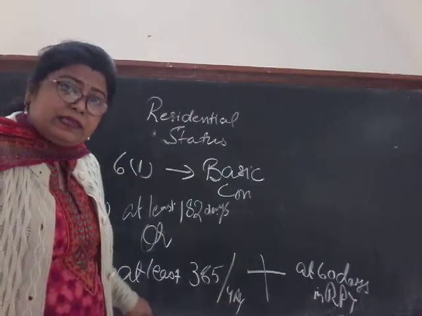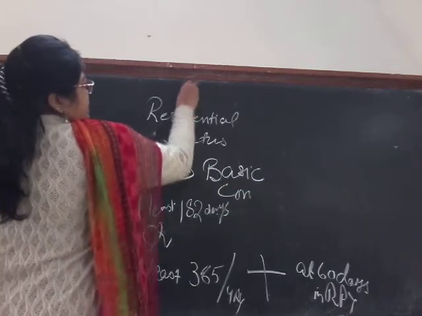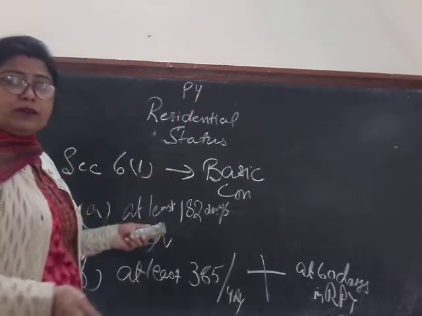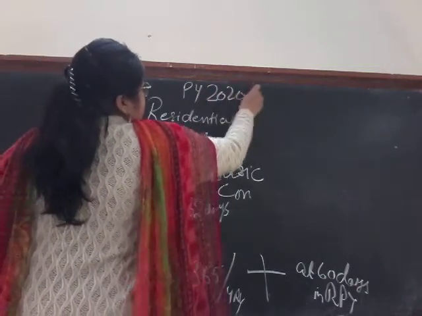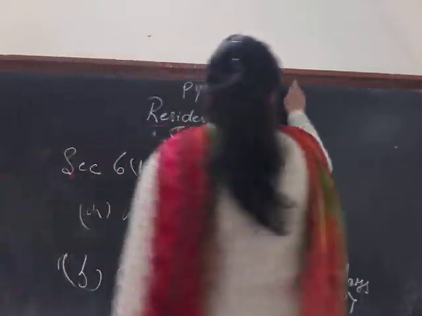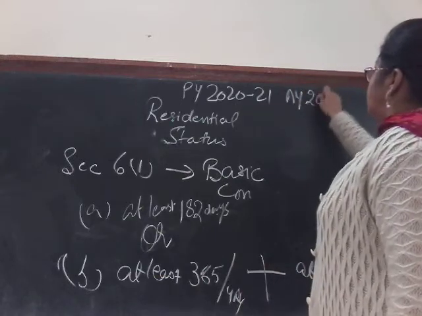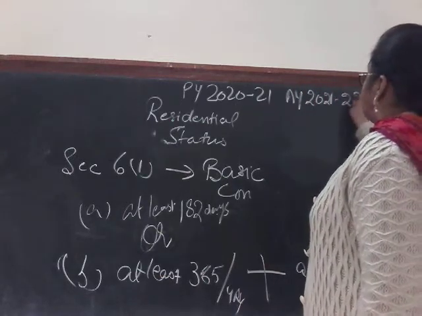So relevant previous year is, suppose our previous year for which we are going to compute the tax liability is 2020-21, then our assessment year is 2021-22.